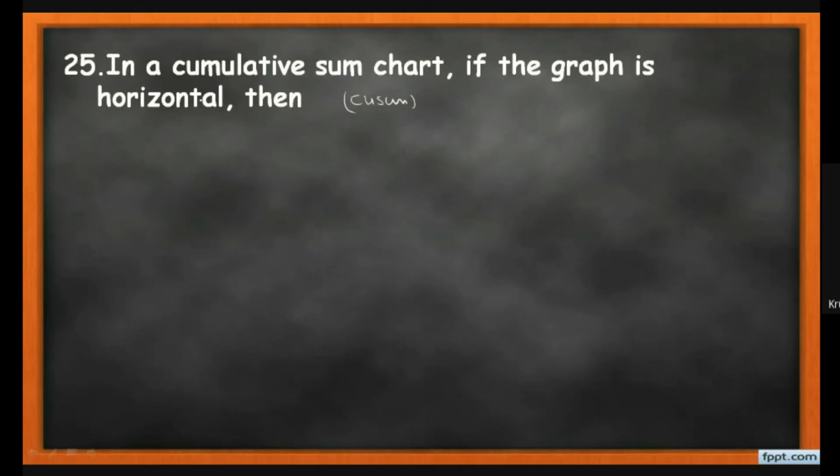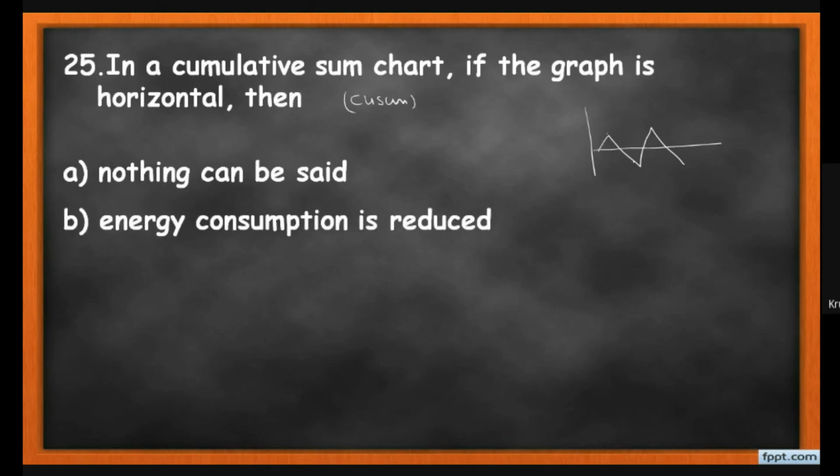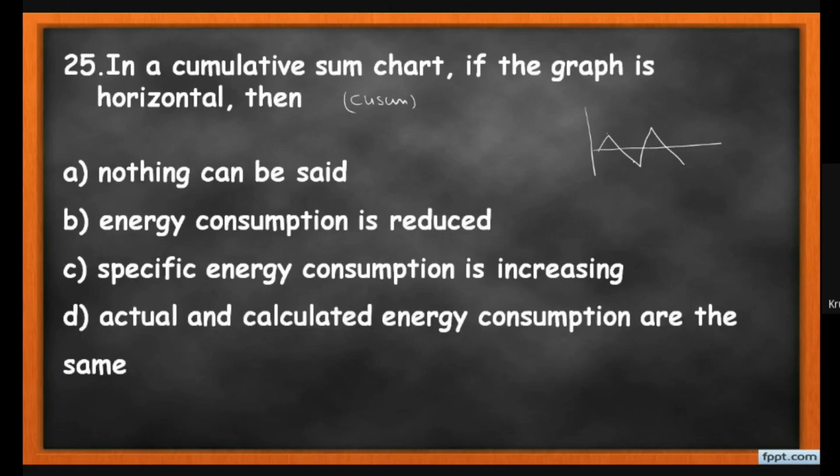if the graph is horizontal, as we all know, here it is the CUSUM and here the time is given, and we plot this kind of fluctuations, and after that we calculate the net area under this curve, and from that we can say that the saving is achieved or it may be a loss. Options given over here are: nothing can be said; the energy consumption is reduced; specific energy consumption is increased; and the actual and calculated energy consumptions are the same.